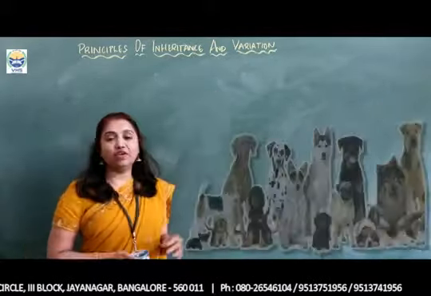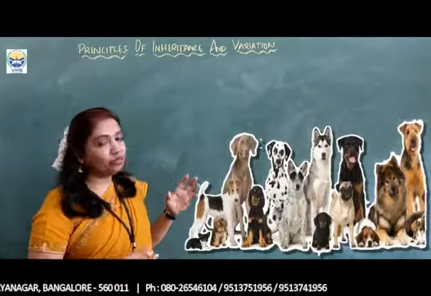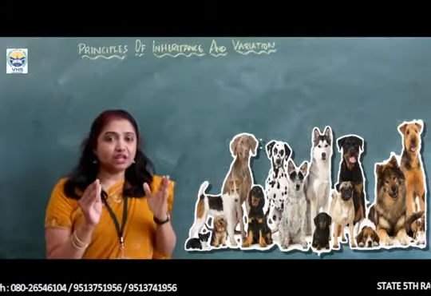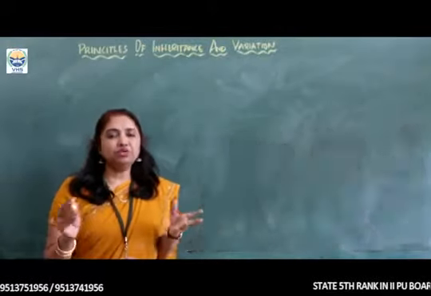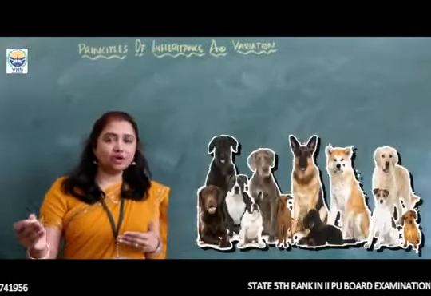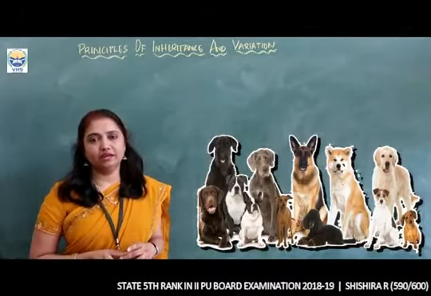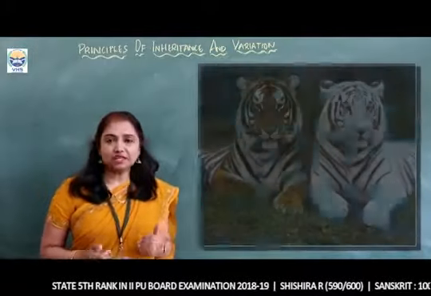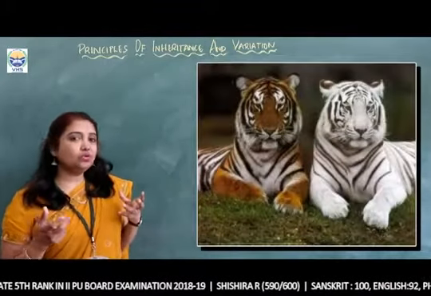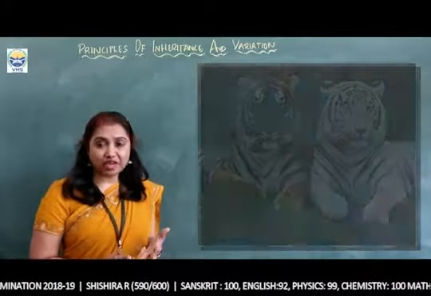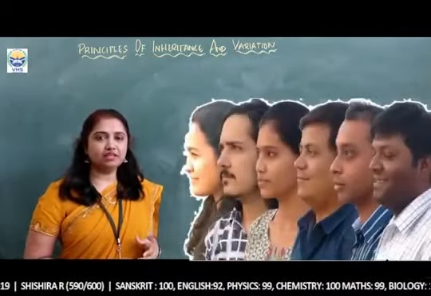So next is variation. What do we mean by variation? As I said, if you consider height as a character, there may be variations: they may be tall, or they may be dwarf, or they may be of intermediate height. When we talk about skin color in humans, we may be black, or fair skinned, or brown skinned like Indians.